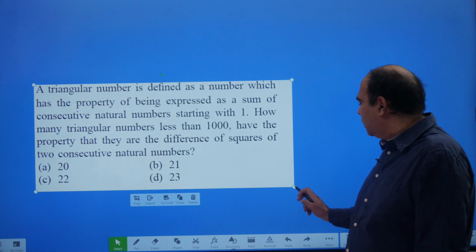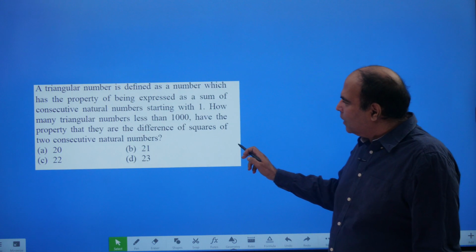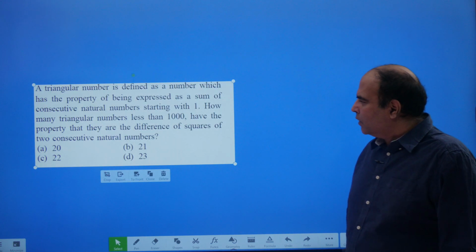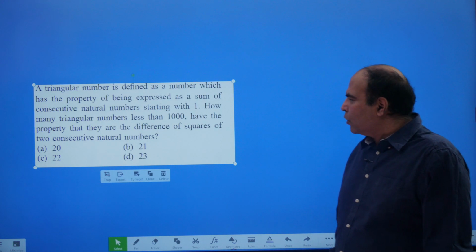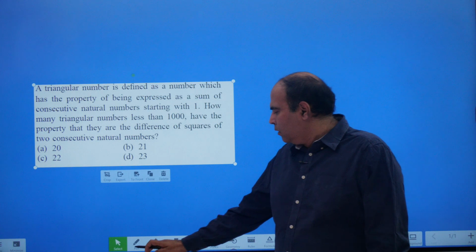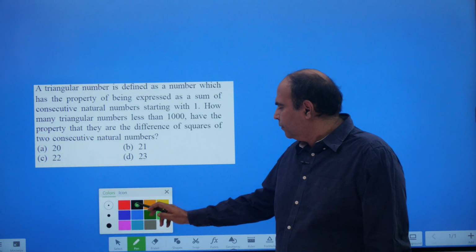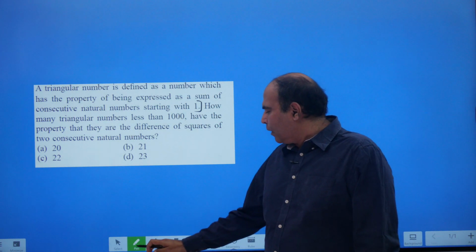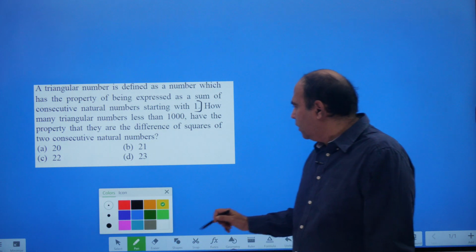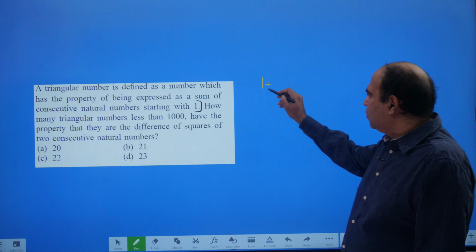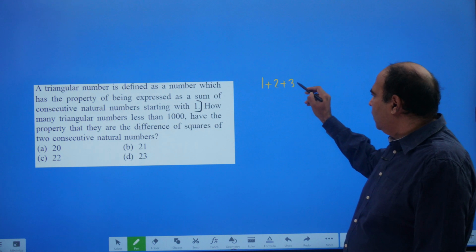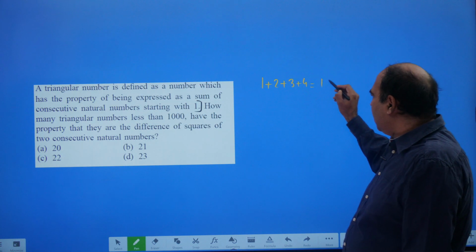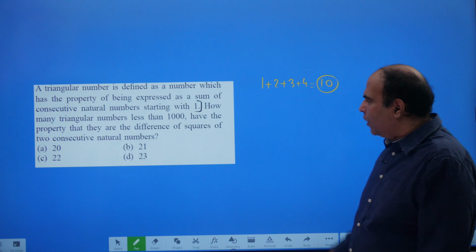So the question says, a triangular number is defined as a number which has the property of being expressed as a sum of consecutive natural numbers starting with 1. Okay? So we know what a triangular number is. It is basically a number defined as 1 plus 2 plus 3 plus 4. So this number 10 is a triangular number. Why is it a triangular number?